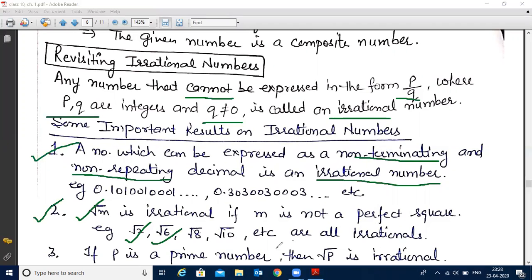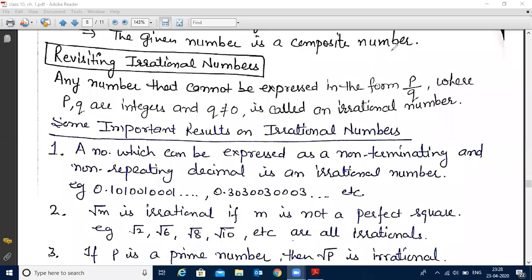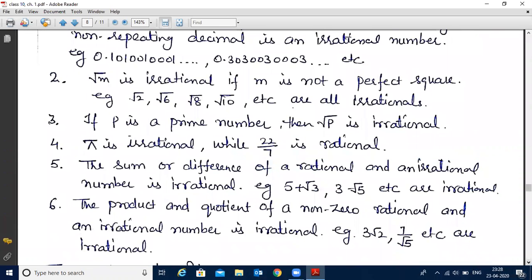So if m is not a perfect square number, always remember root m is irrational. Now, next fact is that if p is a prime number, for any prime number, root p is irrational. Always remember. That means, as you know that 2 is a prime number, so root 2 will be irrational.